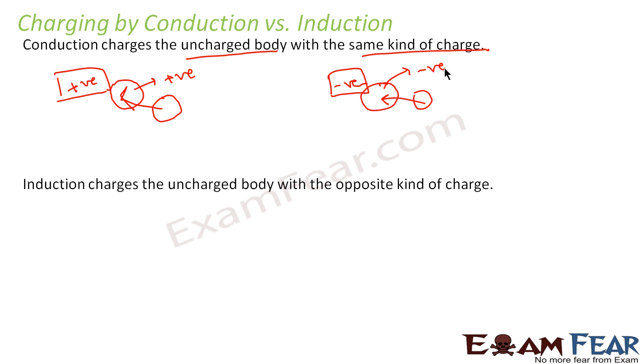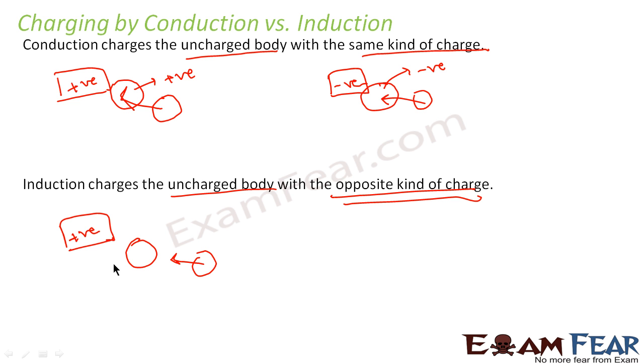Whereas in case of induction, the uncharged body gets induced with the opposite kind of charge. For example, if your metal object is positively charged, then the neutral object, when it comes closer to this object, becomes negatively charged. Similarly, when the metal object is negatively charged, the uncharged object, when brought nearer to this, is induced with positive charge. So it becomes positively charged. So conduction will always charge the uncharged object with the same kind of charge, whereas induction will always charge the object with the opposite kind of charge.